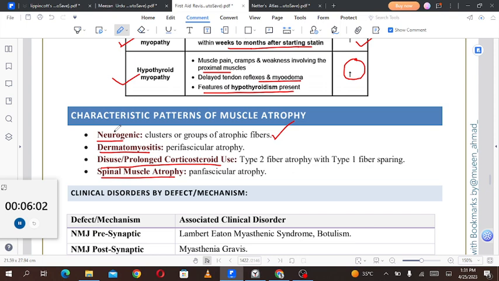In dermatomyositis, there will be perifascicular atrophy. In disuse or prolonged corticosteroid use, there is type 2 fiber atrophy and type 1 fiber sparing. Type 1 fibers, which are the postural muscles, will be spared, while the type 2 fibers, the white muscle fibers which you use for bodybuilding and stuff like that, will atrophy. But type 1 will be spared in the case of disuse or prolonged corticosteroid use. And spinal muscular atrophy shows panfascicular atrophy.